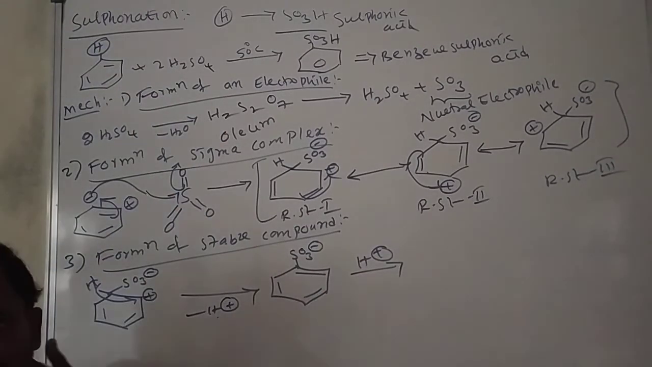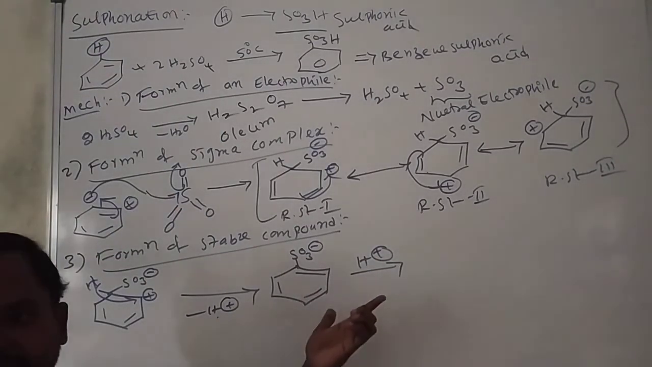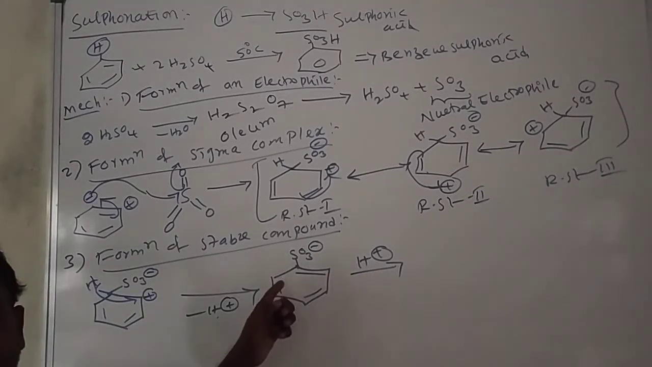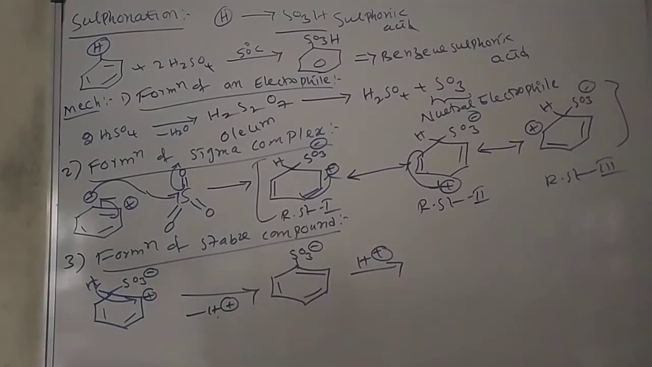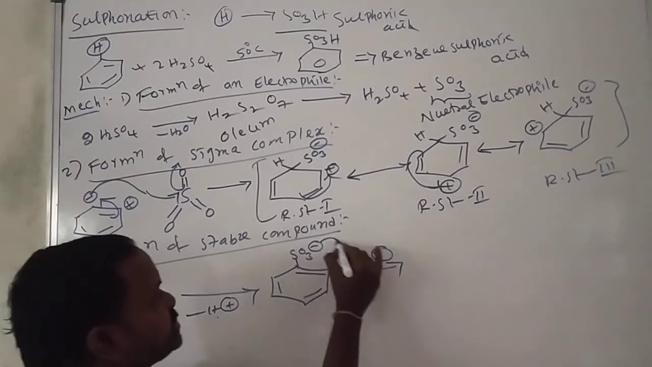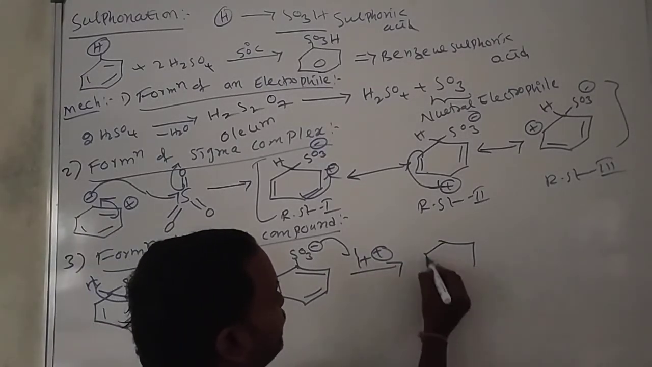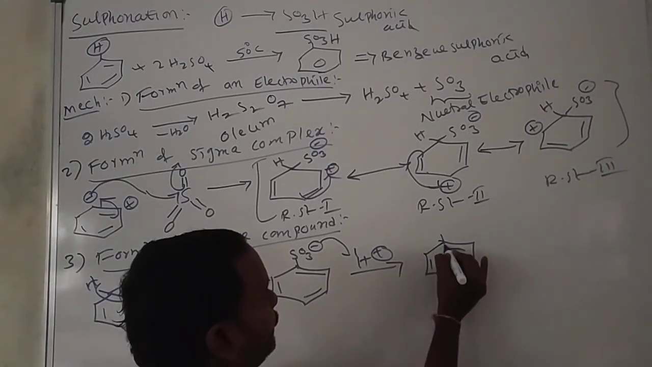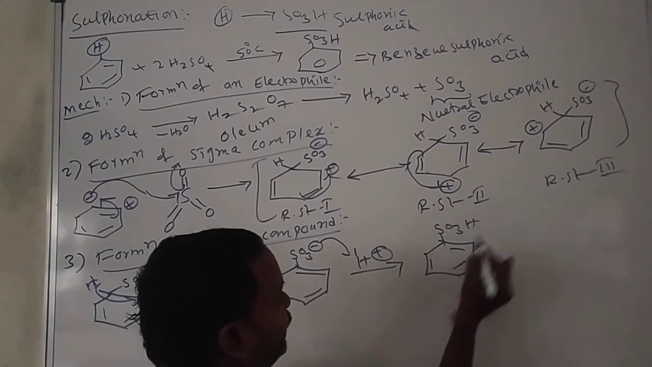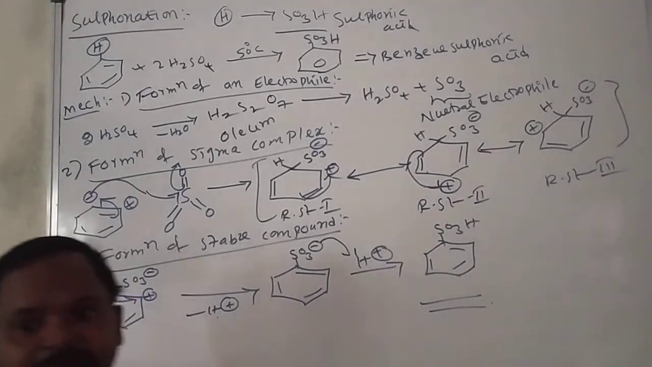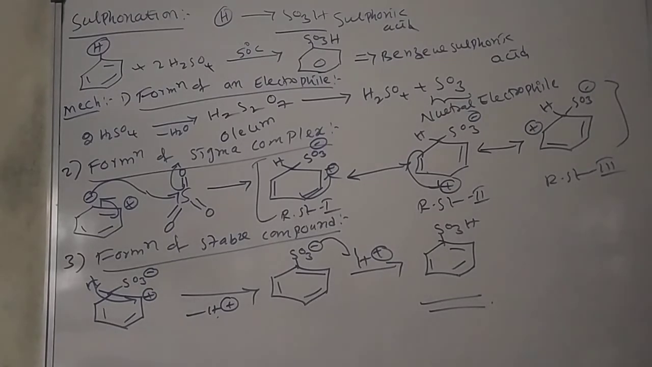Okay, again this released H plus ion attacks. Why does it attack? In all the other reactions it doesn't attack, but in this reaction it attacks. Why? Here negative charge is there. This negative charge reacts with the H plus ion. We will get benzene sulfonic acid. This is the preparation of benzene sulfonic acid.